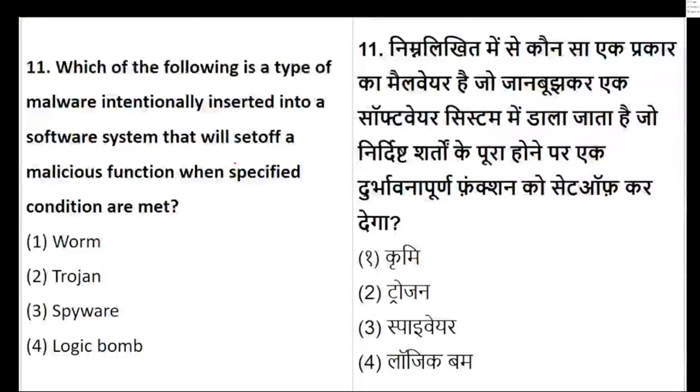Everyone, which of the following is a type of malware intentionally inserted into the software system that will set off a malicious function when specified conditions are met? Is this a worm, Trojan, spyware, or logic bomb? So we are talking about a malware which is intentionally inserted with the intention of a malicious function when specified conditions are met. So according to the given set of options, what will be the answer?